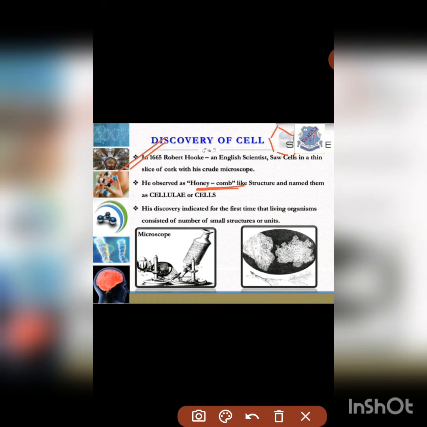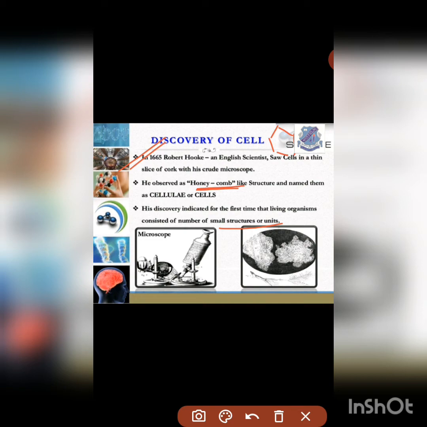His discovery indicated for the first time that living organisms consist of a number of small structures or units. So when Robert Hooke discovered the cell, he stated that all the living organisms on the earth have a number of these small units that are cells. So there are many cells in the body of a human being.